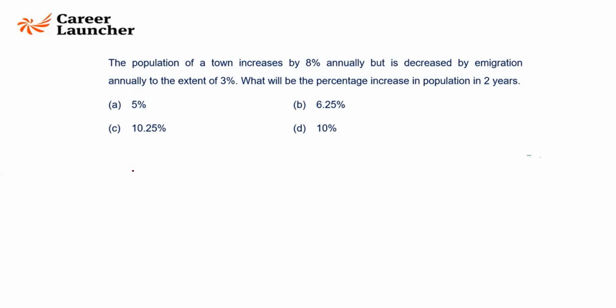Increase in percentage. 8%, 3%, it's going to be 5%. 8 people will come because of this and 3 people will go because of this, so there will be a 5% increase. Plus 5 into 5 by 100 is going to be the increase in a couple of years, that is 10.25.